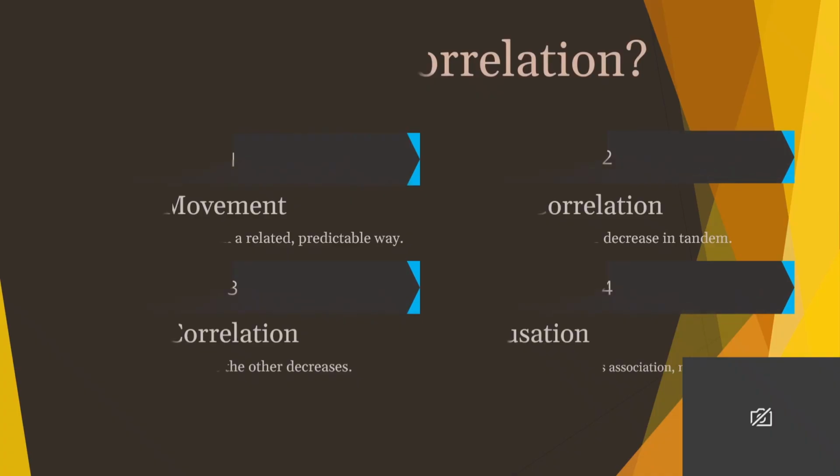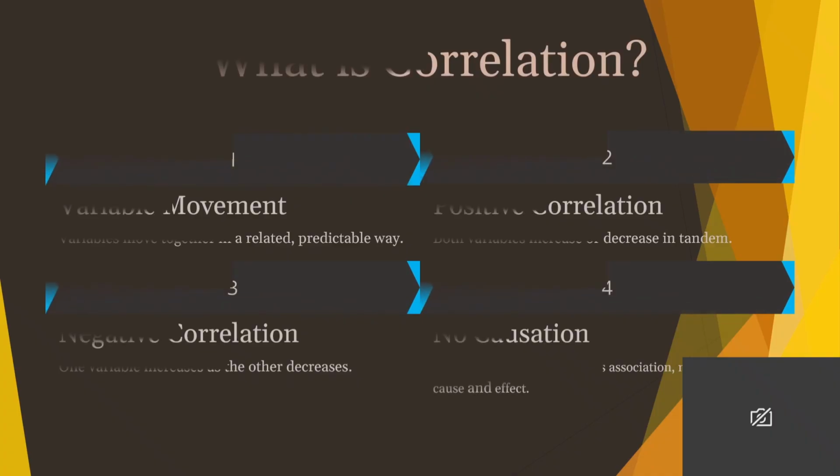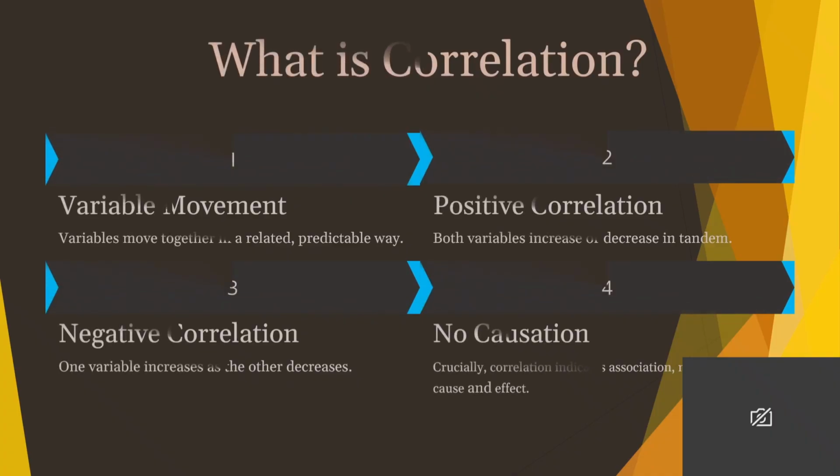In simple terms, correlation tells us if two or more things, which we call variables, move together in a related and predictable way. It helps us see how different factors in our data interact.